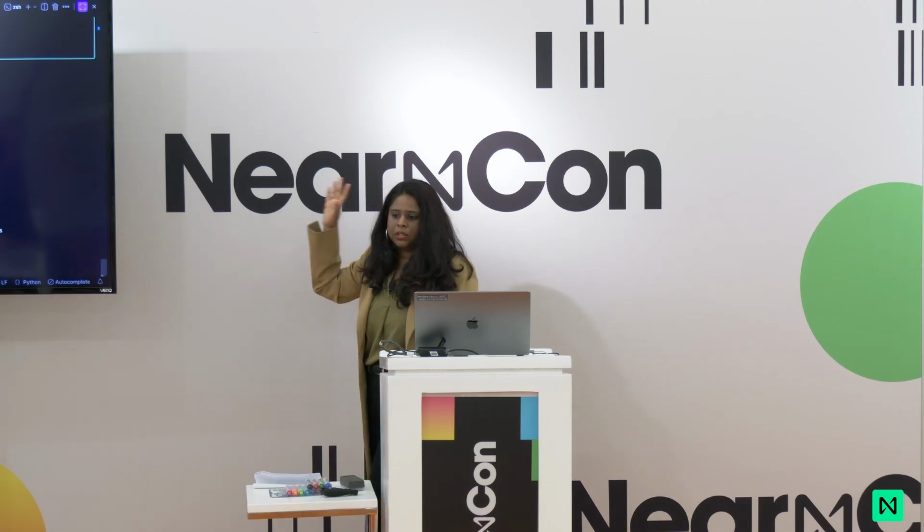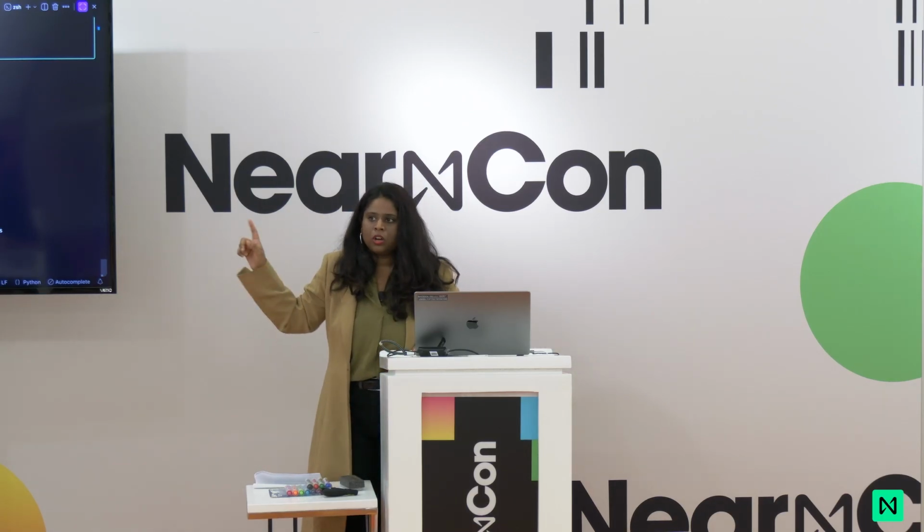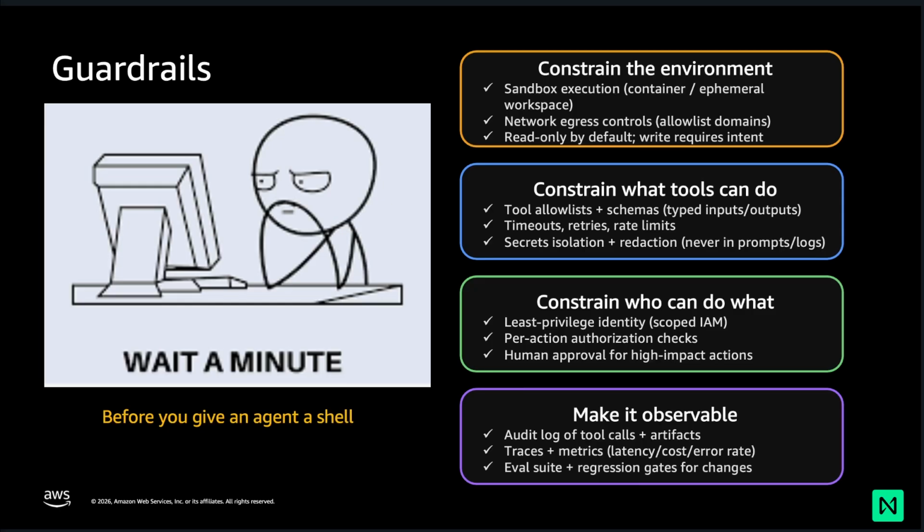This is amazing, but the one thing I also want to talk about is guardrails. Because it's really easy to say, hey, let's just go create an agent and give it complete access to your directories. But before you give it access to your shell, we need to ensure that all of our guardrails are in place. I want to put this out there so that your developers don't go into production and say, hey, do whatever you want, build whatever you want. We want to make sure that the environment is constrained.